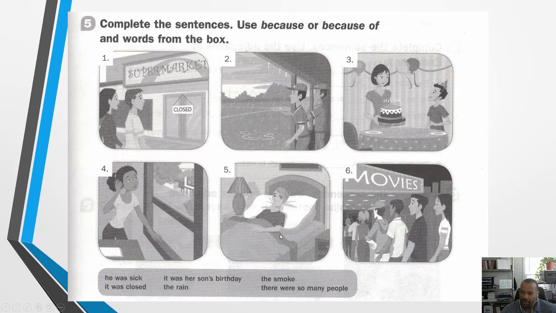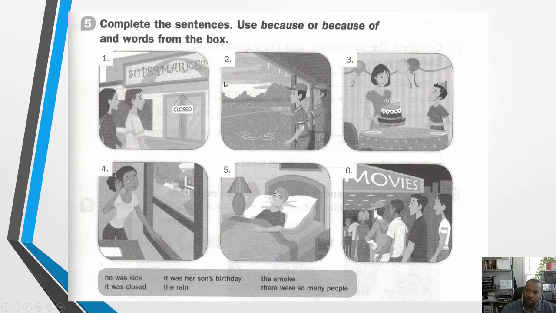Number 5 is a guy who's in bed. Looks like he's sick with a thermometer in his mouth. And then number 6 is a picture of people in line to go see a movie. Looks like a long line. Okay?